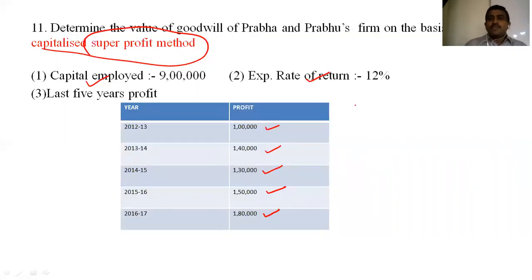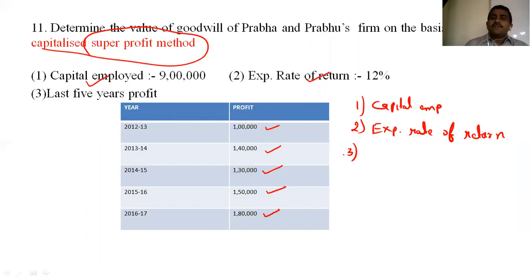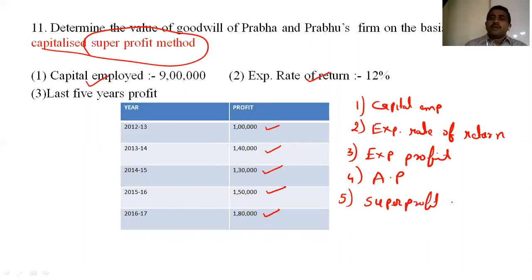So friends, what is the first step? The first step is to find the capital employed. Second step is the expected rate of return. Third step, expected profit. Fourth step, average profit. Fifth step is the super profit, because it is mentioned in the question. Now, what is the formula for super profit? Yes, we know that it is average profit minus expected profit.